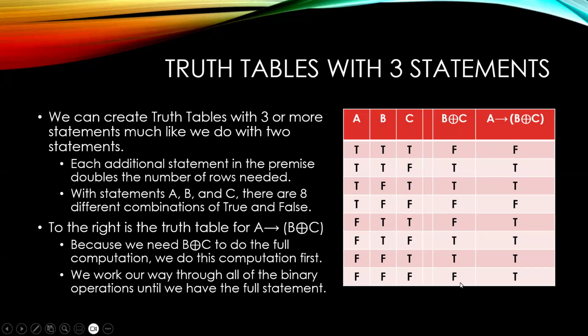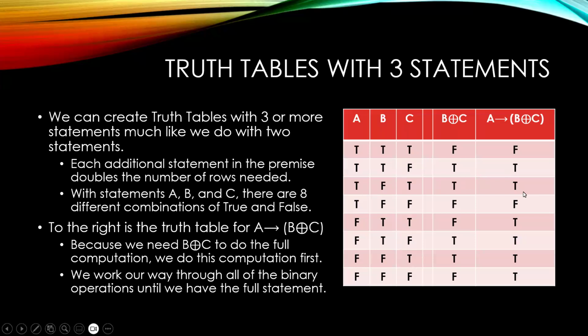False, true, true, false. We can then do the truth of A implying this thing that we just created. And so now we have, if this is true and this is true, then this statement is true. If this A is false, then this is automatically true. And so looking here, we have true and false, that's false. True and true, that's true.